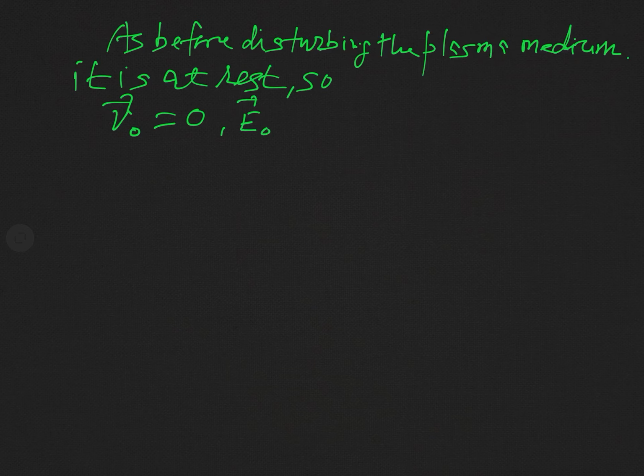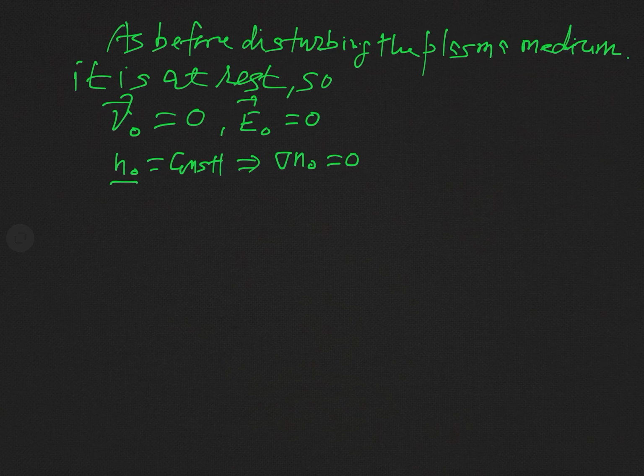So the equilibrium value of electric field E naught is also 0. And this N naught is the particle density of plasma in equilibrium condition, before the plasma oscillation. As I have assumed a uniform distribution of ions, this N naught will be constant. This is not 0 but constant. And if it is constant, what will be its gradient? Its gradient del N naught will be 0.